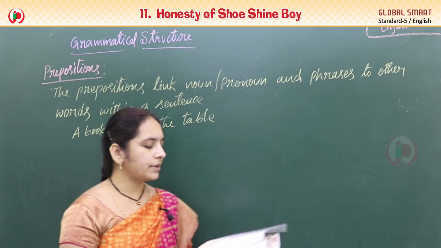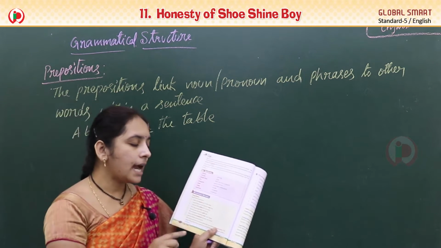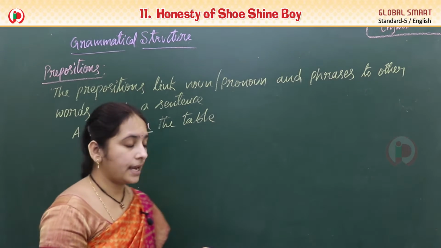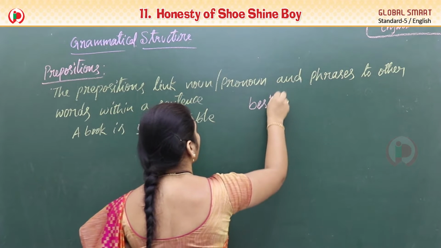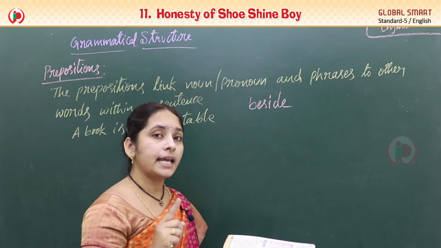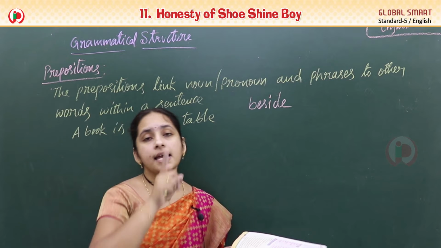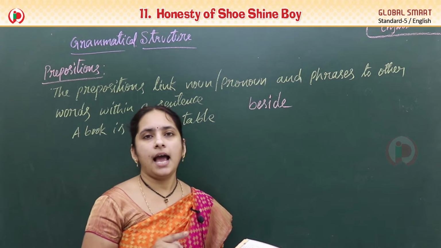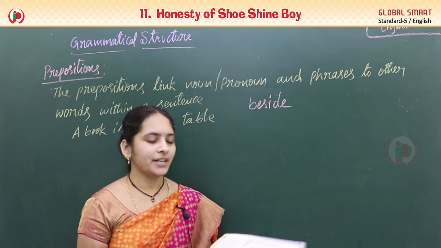So what do we have here? Read these sentences. Neha sits beside me in the class. What is the position word here? Beside. Where did Neha sit? Beside. The relation between Neha and in the class is given by the preposition beside.